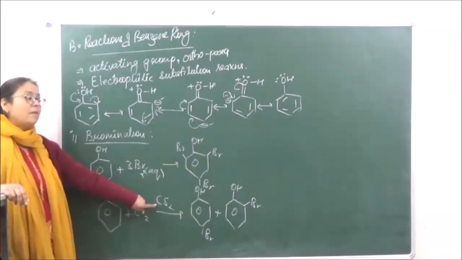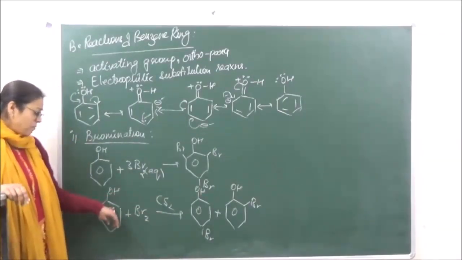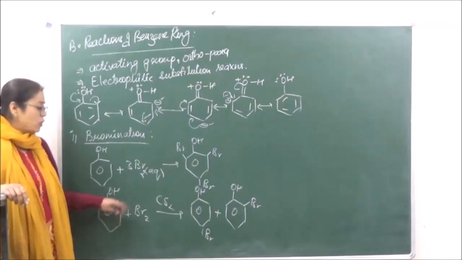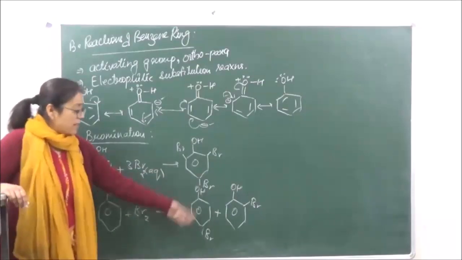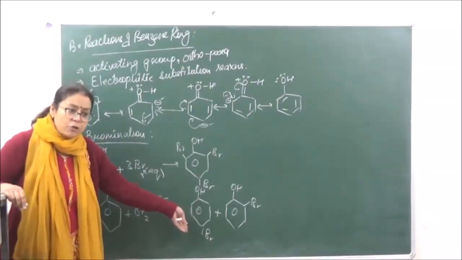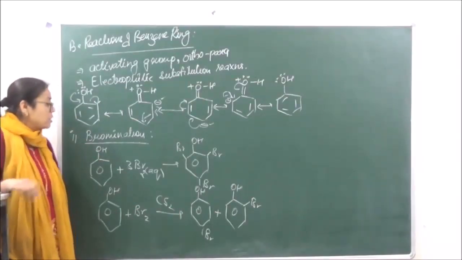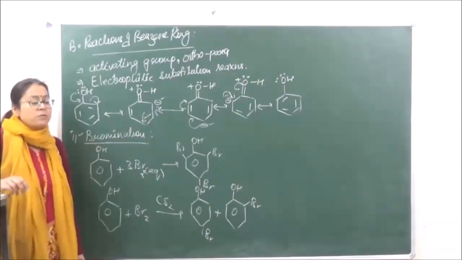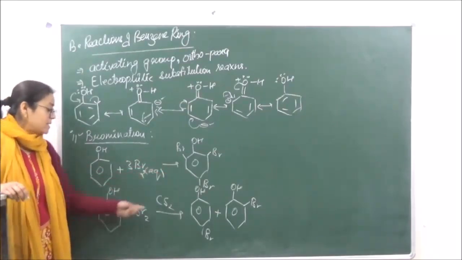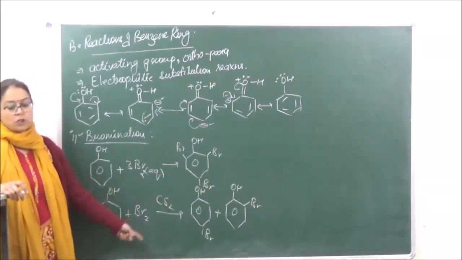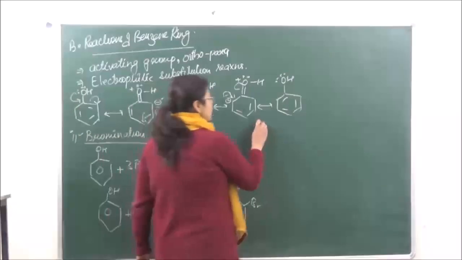In case of carbon disulfide, it is an organic solvent. Over here, the ionization of the phenol is going to take place to a much lesser extent. As a result, the activating nature of the phenoxide ion reduces, and we are going to get a mono-substituted product, right? So this is an important question which you can get with respect to your boards: why in aqueous solution are we getting 2,4,6-tribromophenol, and why in CS2 are we getting a mono-substituted product, right? The second reaction which we are going to do over here is the nitration reaction.